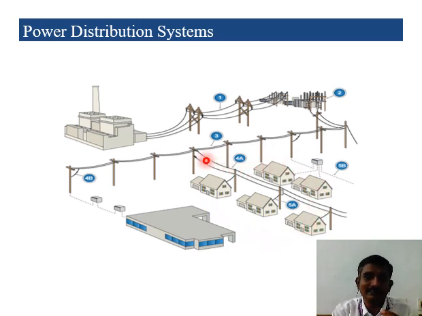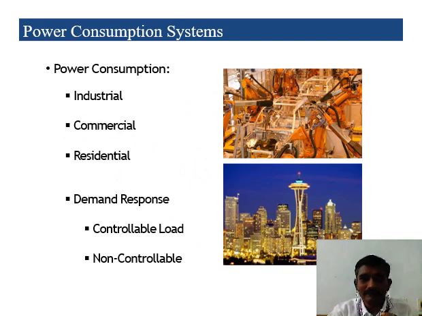We can see that type of distribution transformer in your streets. The street side transformer is called a distribution transformer. Each transformer will cover a particular area to meet the demand of the domestic consumers. Fine. Then the end load system.